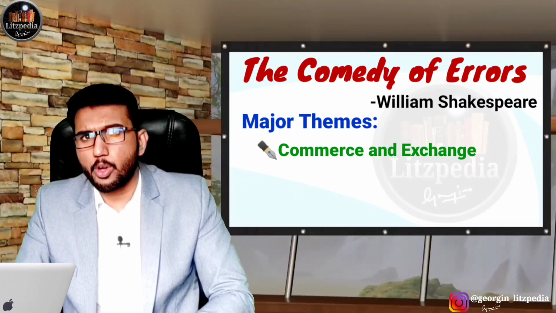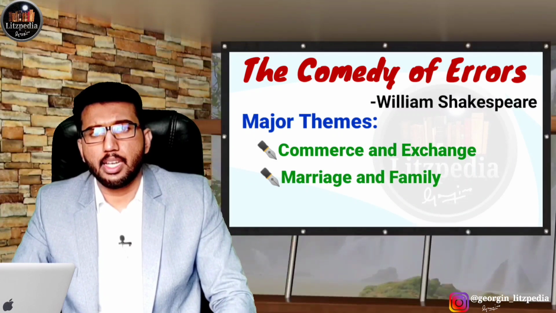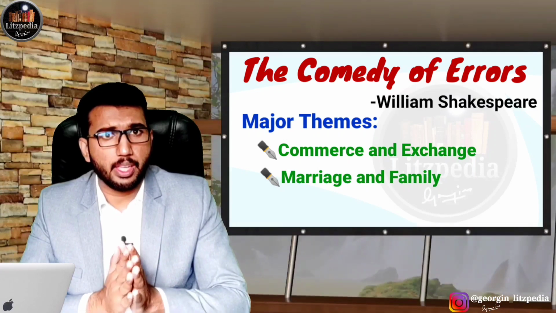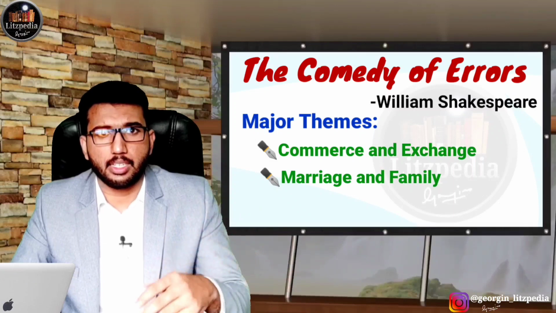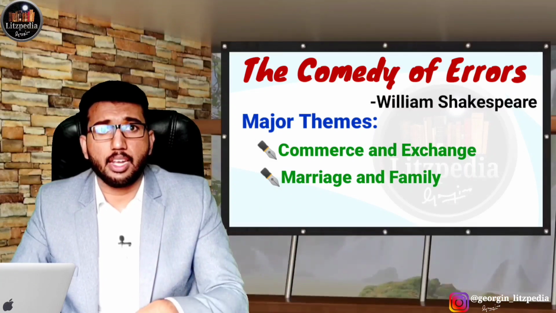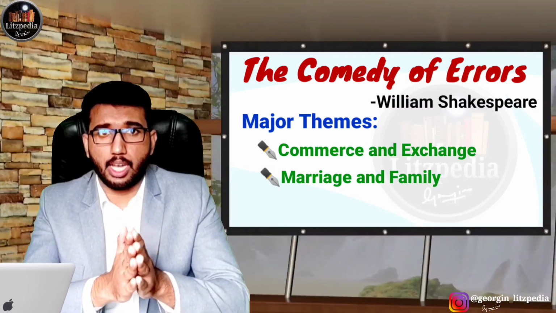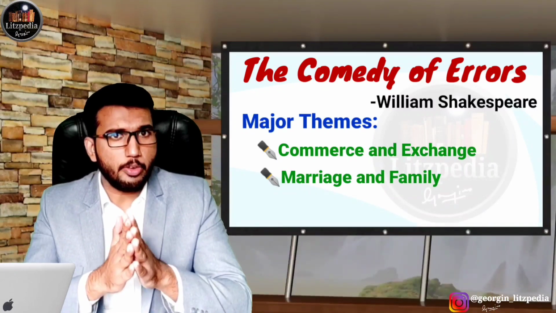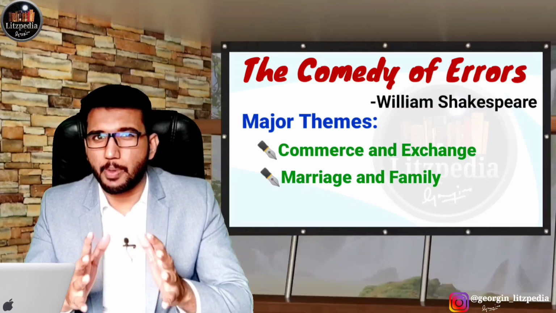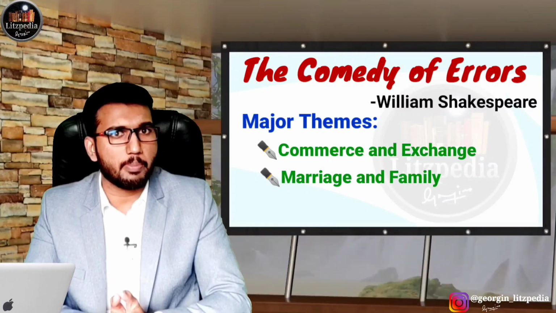Secondly, we can see that marriage and family is also an important theme, because we can see the wife of Antipholus of Ephesus is there. She has a sister named Luciana, and their family setup is also seen. Even if you watch the Angoor movie, we can see how the family setup is. So it is also important for you to watch the movie. You will get a clearer picture of this Comedy of Errors. So marriage and family is also an important theme in the play.